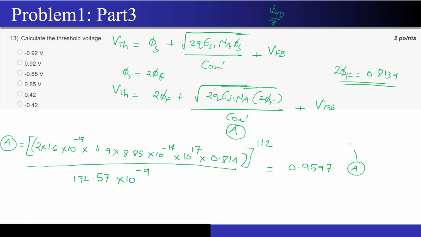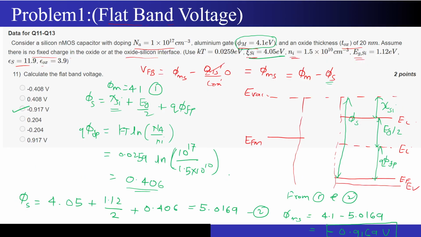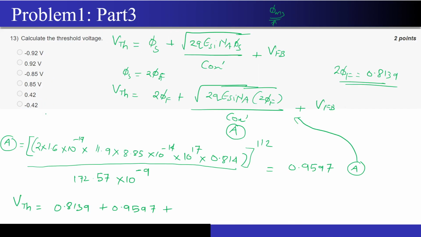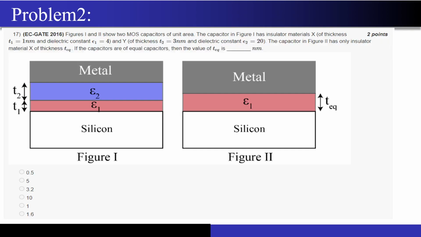Now obvious logic is to substitute this over here and calculate the threshold voltage. Correct? So the term 2 phi f is 0.8139. The term A value is 0.9597. The flat band voltage I have already calculated in the first question, so it is minus 0.917. So I will just write it: minus 0.917. So the answer to this question will come out to be around 0.8567 volts. I hope it is very much clear. If you guys have any doubts, then please feel free to poke me at any point. Okay. Now we will move on to the next question.